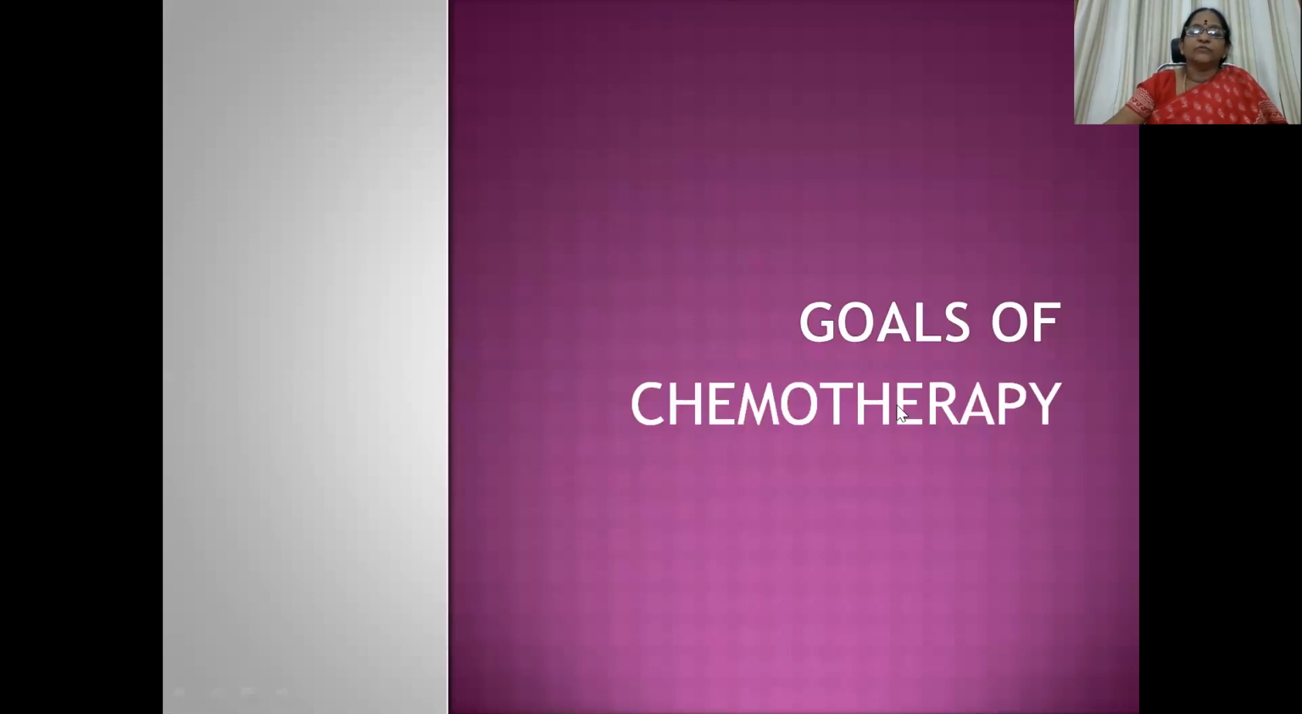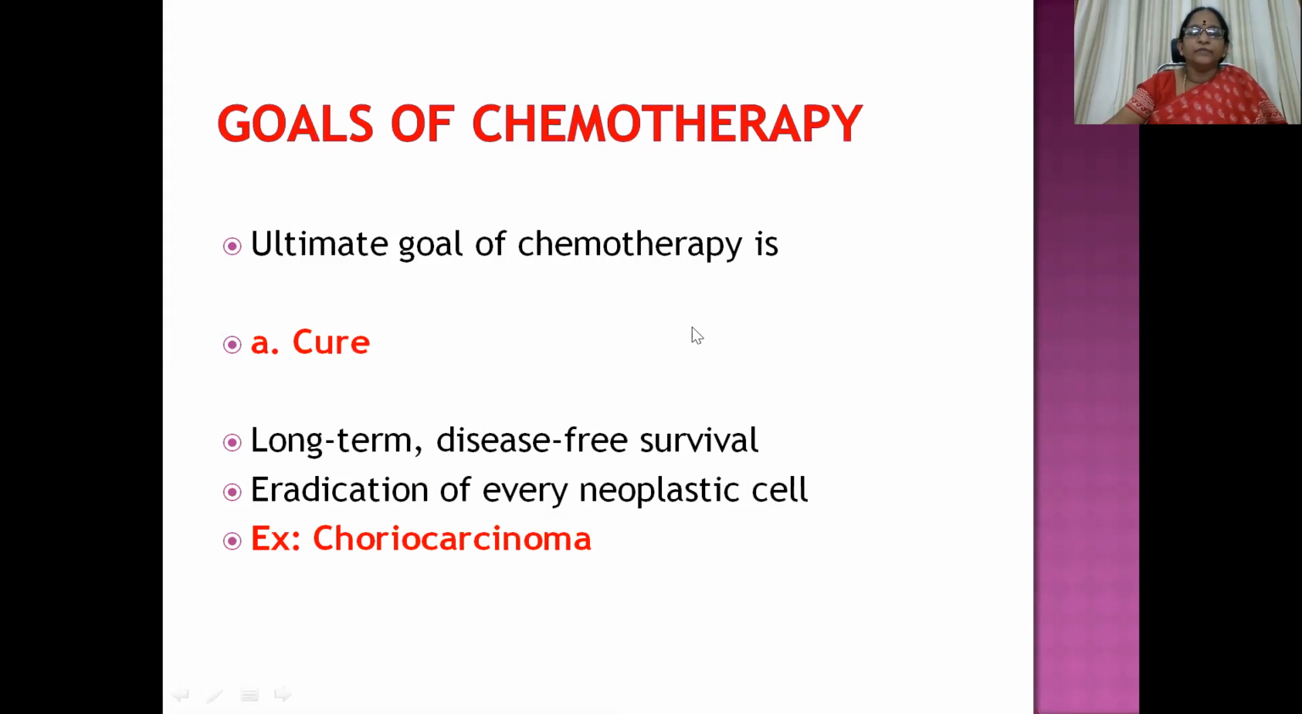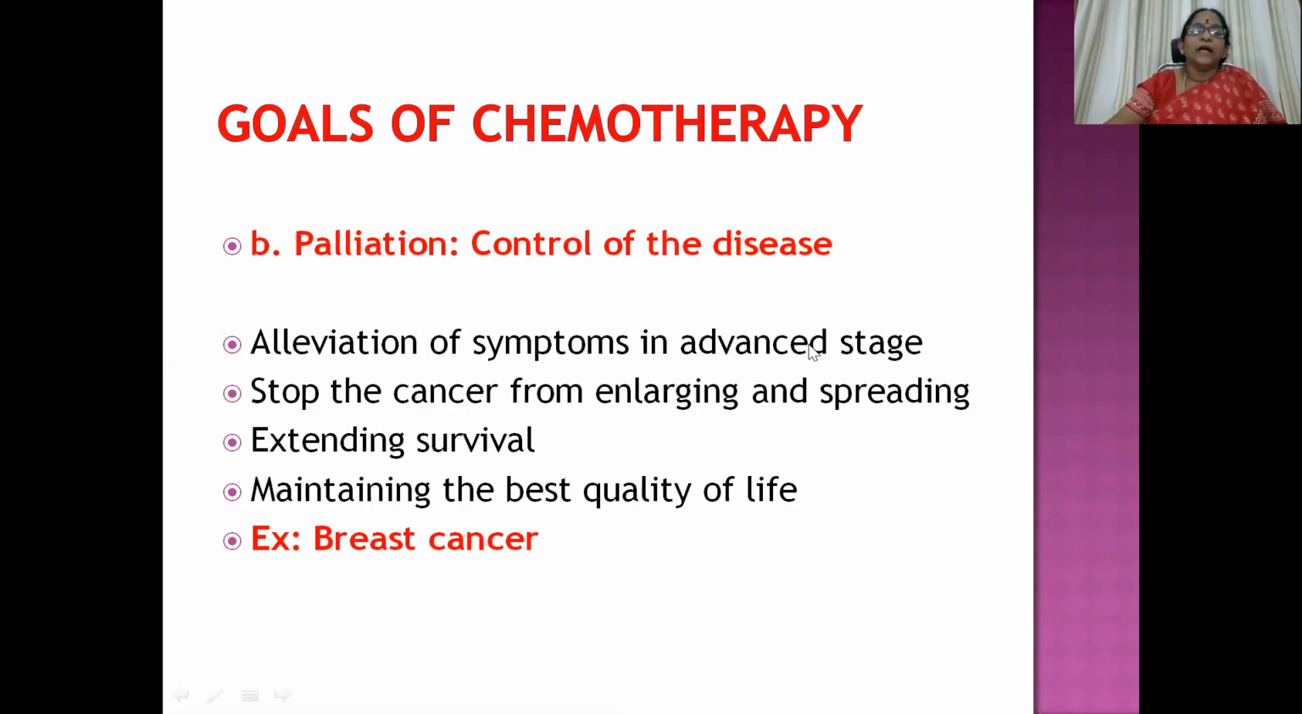Then coming to the goals of chemotherapy, the ultimate goal of chemotherapy is, one, cure. That is, long-term disease-free survival is expected and eradication of every neoplastic cell is observed. This is most commonly seen in the case of choriocarcinoma. Then palliation, the second goal of chemotherapy, that is control of the disease. Here we can see alleviation of symptoms in advanced stage: stopping the cancer from enlarging and spreading, extending the survival of the patient, and maintaining the best quality of life. This is most commonly seen in advanced stages of breast cancer.